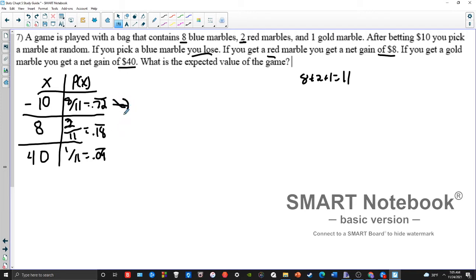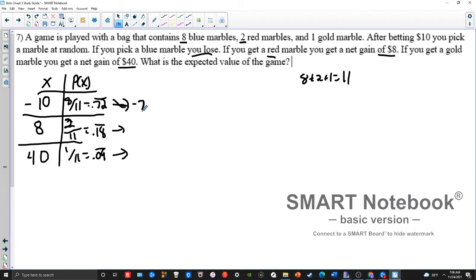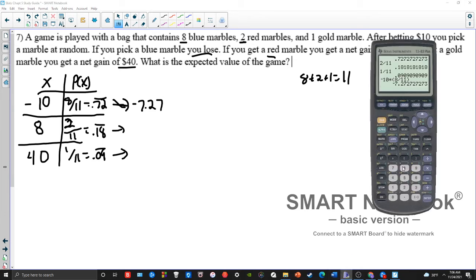So let's get my outcomes first times my probabilities. I could do this in the calculator by making a table, but it's just 3 numbers, so we'll do it by hand. Negative 10 times 8 out of 11. I'll just put the fraction form in here. We get negative 7.27. I'm going to round to the nearest cent because we are dealing with money.